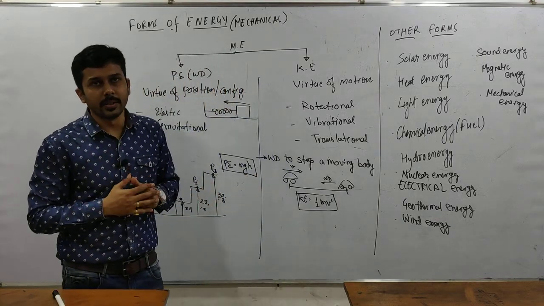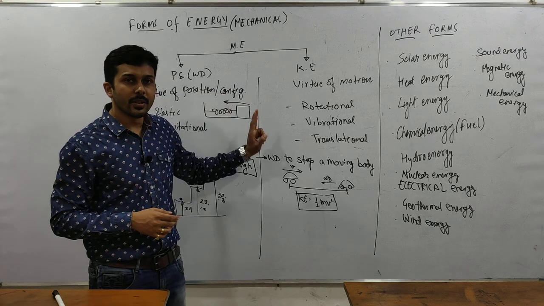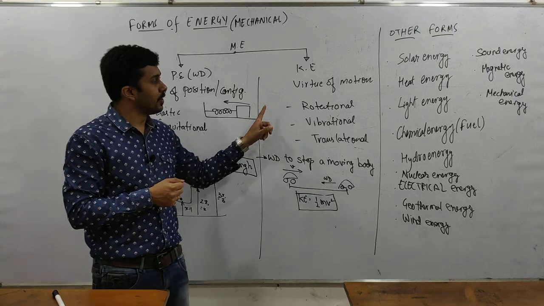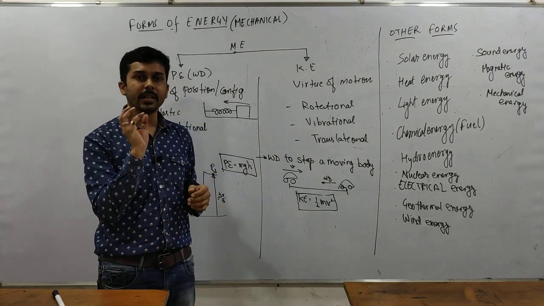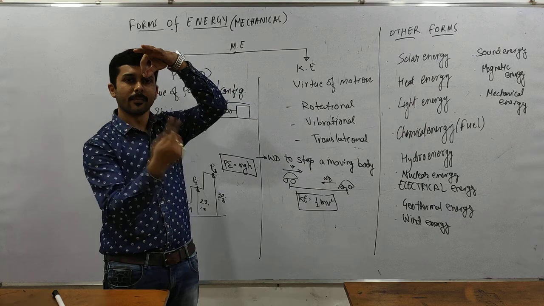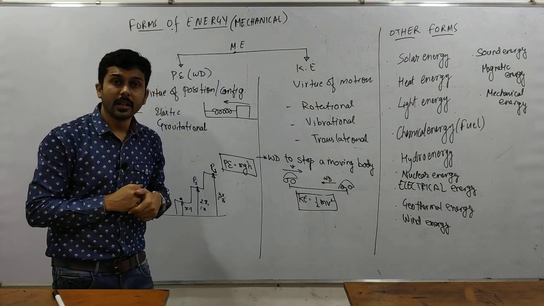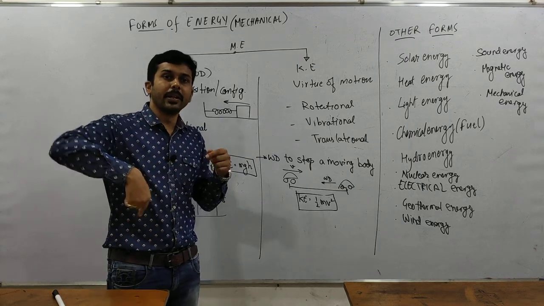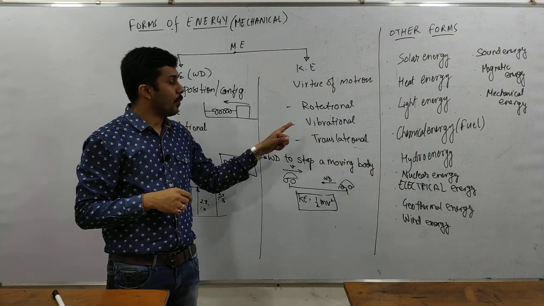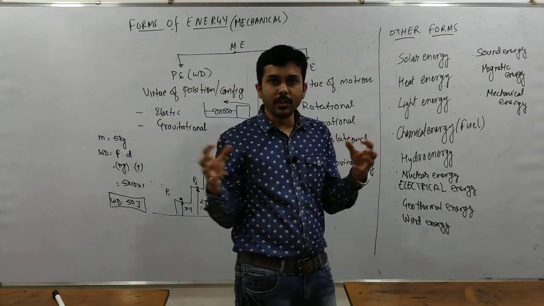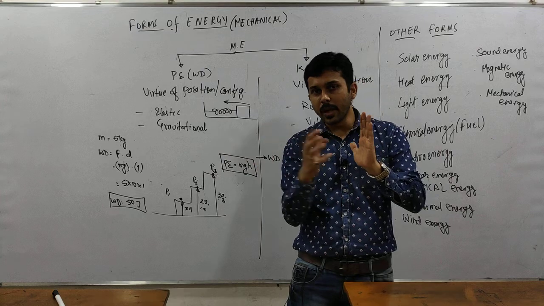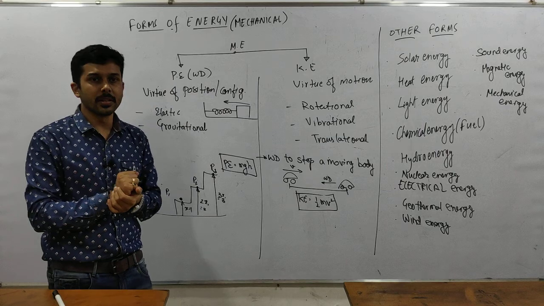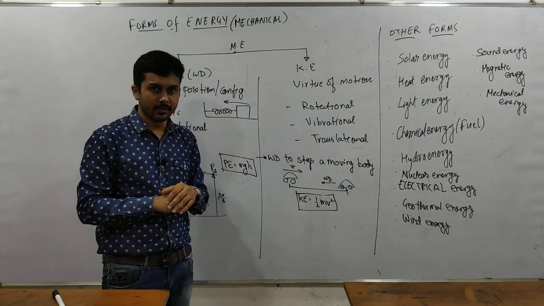But there are different types of kinetic energy. That is rotational kinetic energy, vibrational kinetic energy and translational kinetic energy. Rotational kinetic energy, by virtue of the name, you can say that when the object is rotating about a fixed axis, we call it rotational kinetic energy. This can be assumed as a top that is moving. Yeah, like a merry-go-round, you are moving around. ठीक है। Vibrational kinetic energy is like when two objects or one object, the spring, is vibrating. The energy acquired in the state of vibration is also called kinetic energy, that is vibrational kinetic energy.